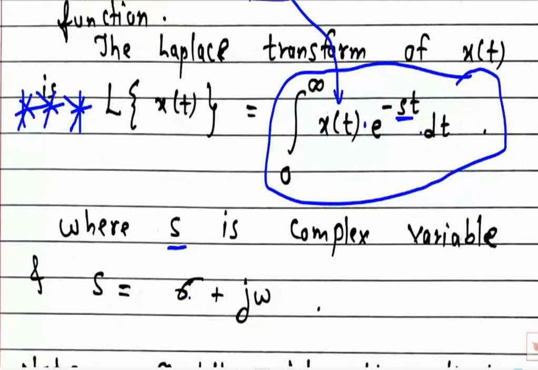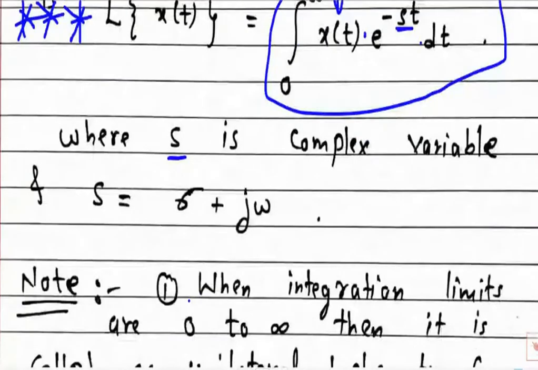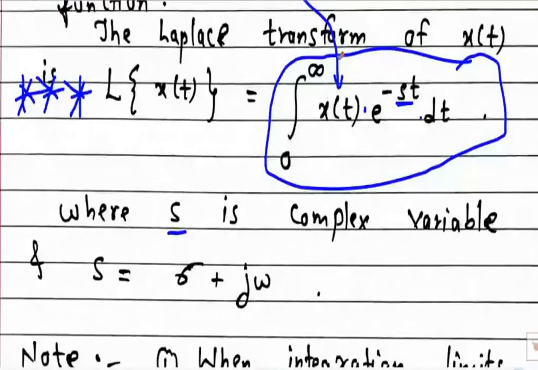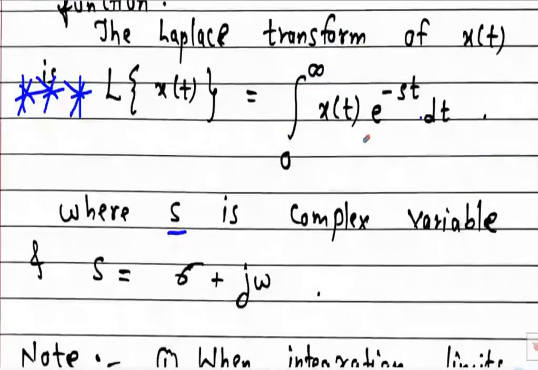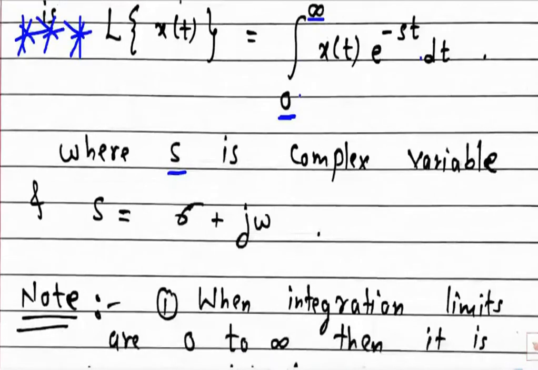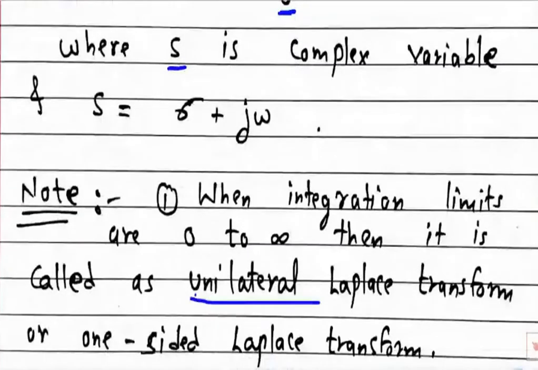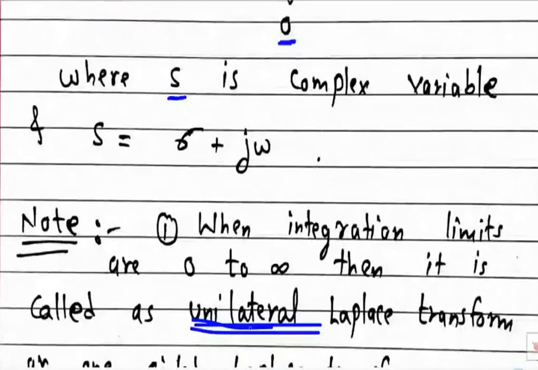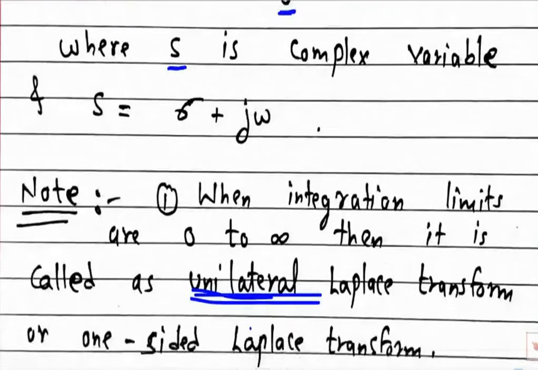Okay. So now whenever the limits are 0 to infinity, it is called the unilateral Laplace transform or one-sided Laplace transform.